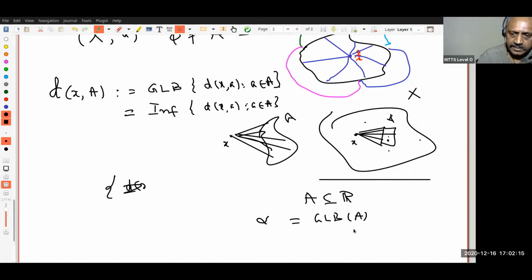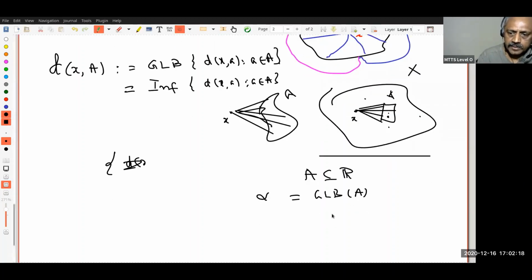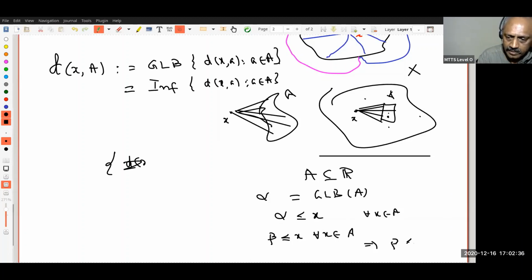Let us understand this. I said the GLB of A, that means greatest lower bound. It must be a lower bound for A. That means alpha should be less than or equal to X for every X in A. Next, it's the greatest lower bound. What does it mean? If beta is a lower bound of A, then beta should be less than or equal to alpha. Less than or equal to, don't write strictly less than. Are you following? Then I call alpha the GLB.